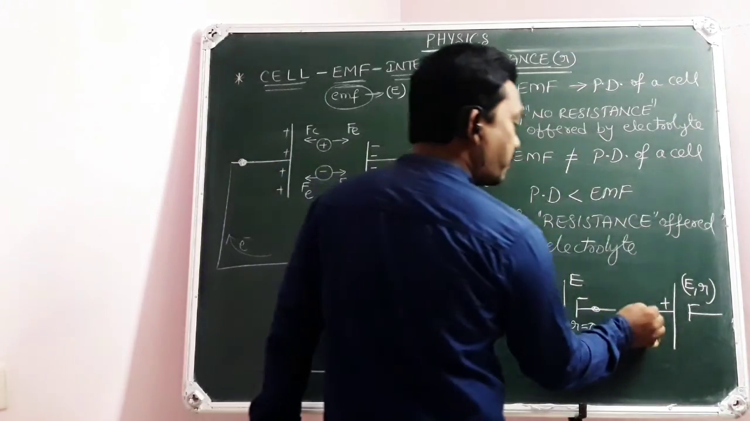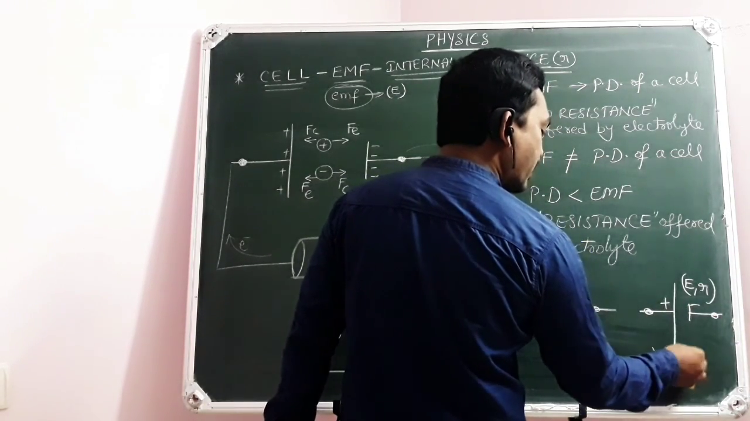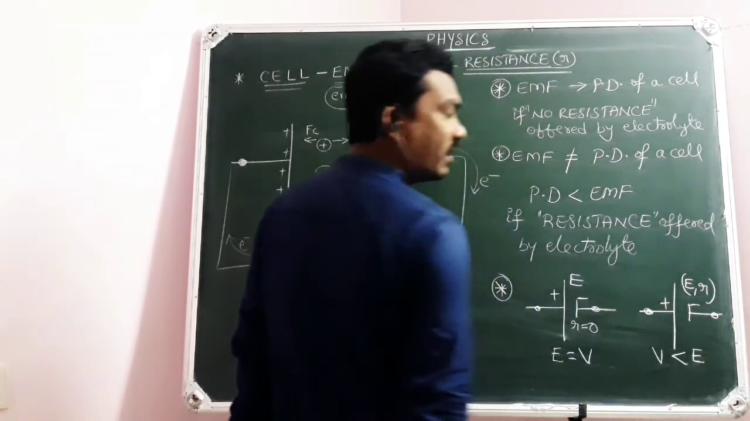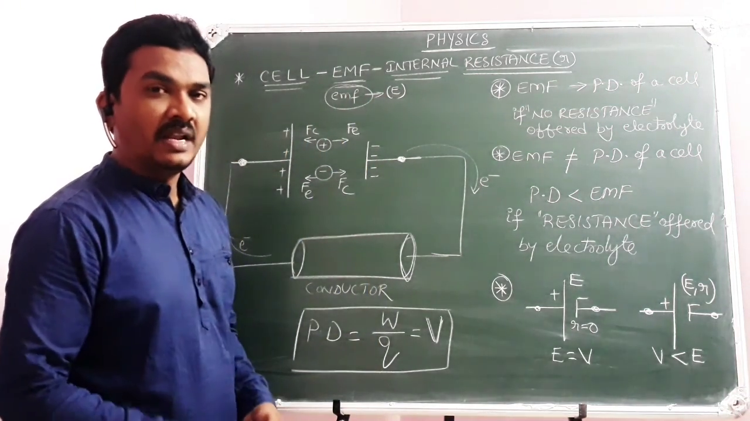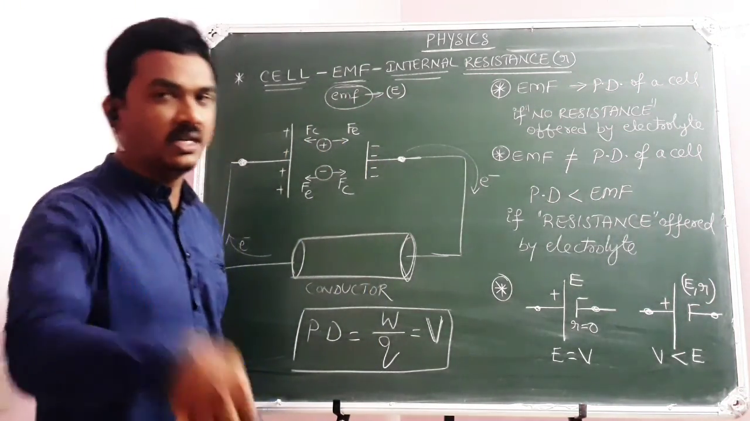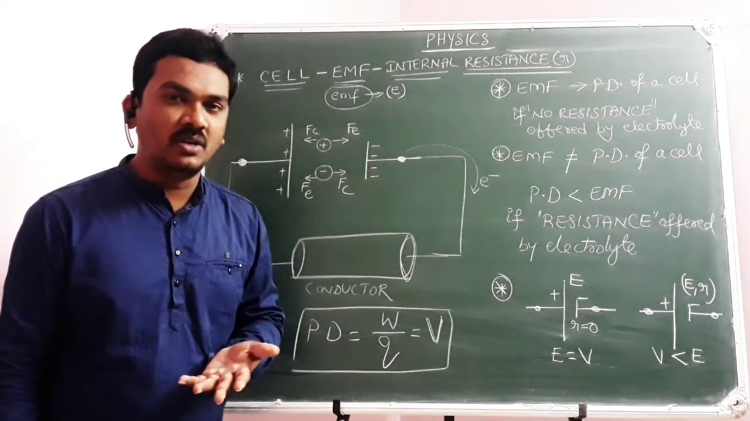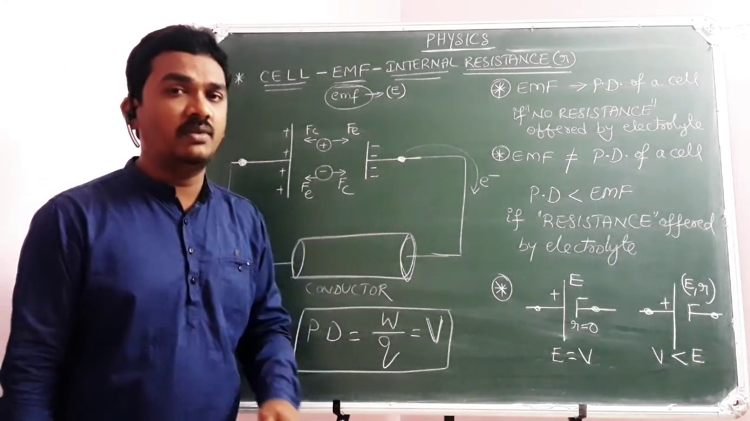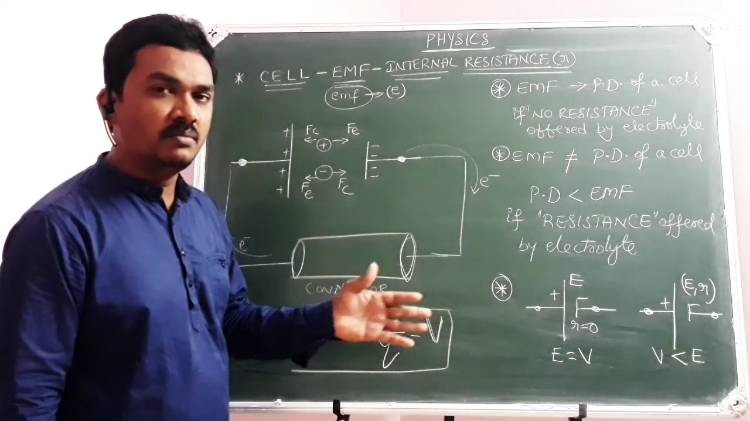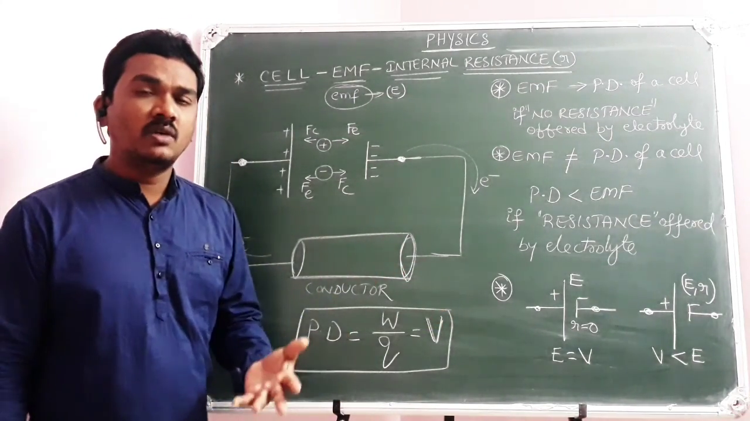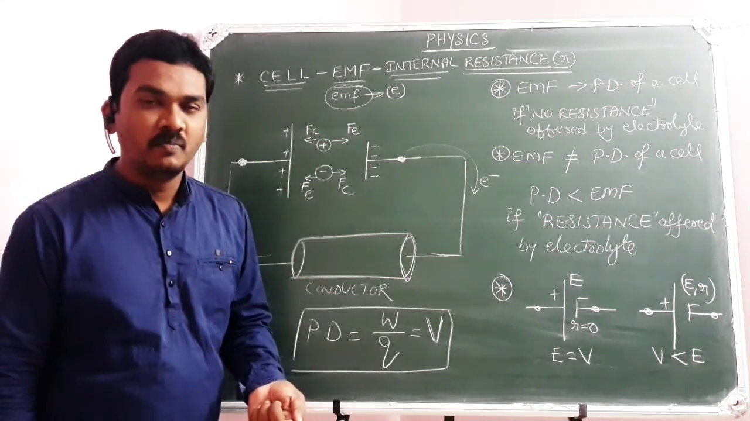Then in that case, the potential difference across the terminals of the cell will be less than the EMF. Of course, EMF and potential difference have the same units, like acceleration due to gravity: nothing but acceleration only, but acceleration caused by gravitational force. Similarly, EMF or potential difference carries the same meaning: the amount of work done to carry unit positive charge from one point to another point.